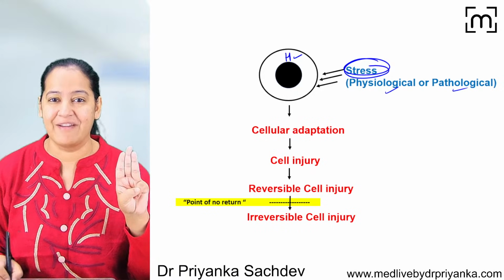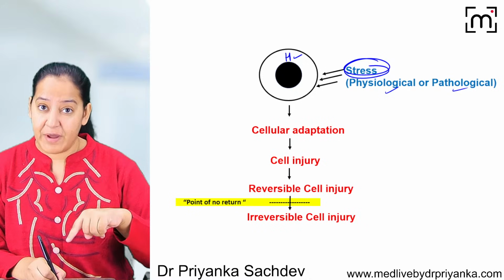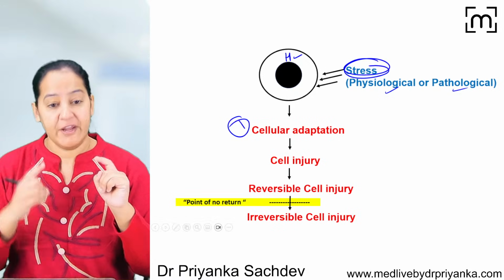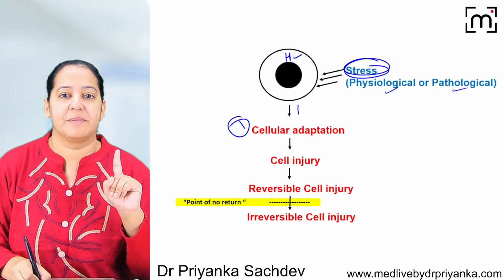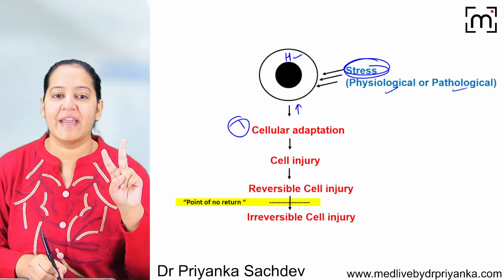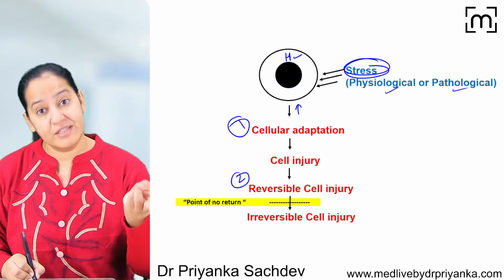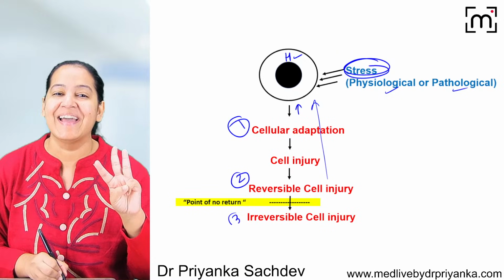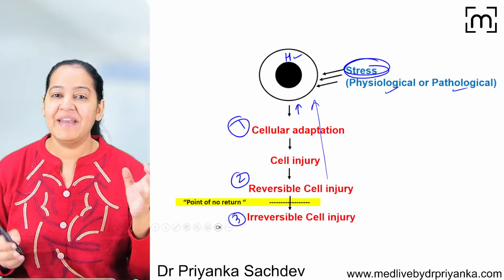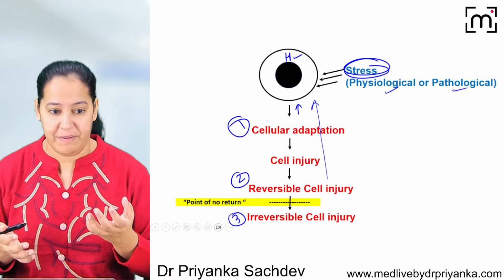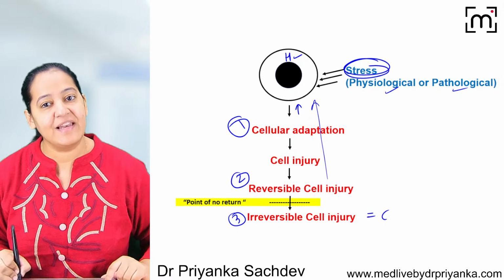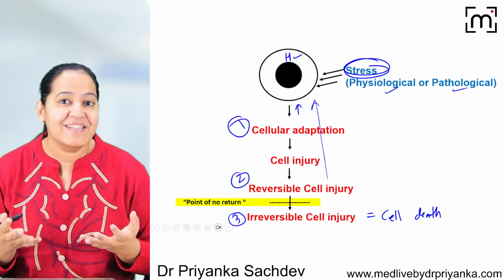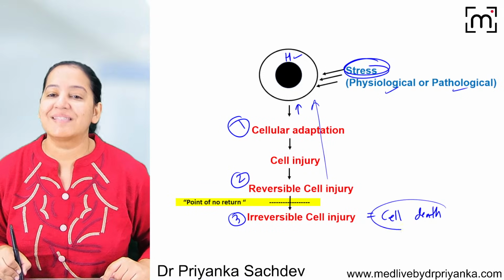But whenever any stress acts on the cell, the stress can be physiological or pathological, three things happen one by one. The first thing, the cell tries to cope up with the stress and survive. That is cell adaptation. If the stress is removed, it's reversible. But if the stress continues, the second thing that happens is reversible cell injury. If the stress is removed now, it's also reversible. But if the stress continues, finally the last thing is irreversible cell injury. As the name indicates, it's irreversible. This cannot be reversed because irreversible cell injury is equal to cell death. Once the cell is dead, you cannot make it alive again. So today my topic is cell death.